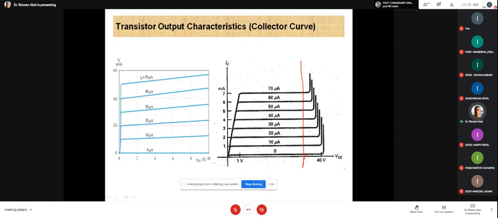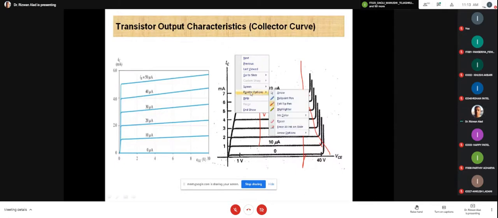Okay, and you can understand in the breakdown region what is the difference when your IC is increasing, whenever you are moving to the upper side. Whenever we are moving to the upper side, IC is increasing, and correspondingly your power dissipation is increased. That's why you can observe that the breakdown region starts earlier. Whenever IC is 1 milliampere, then here it is the breakdown region. So accordingly you should draw the line. Is it clear to everyone now?